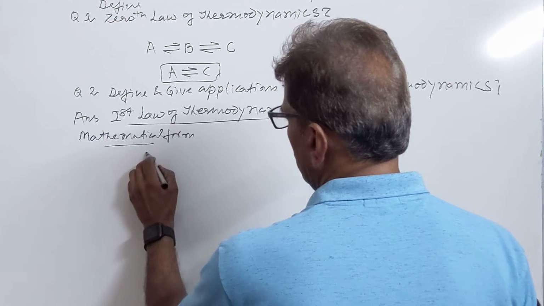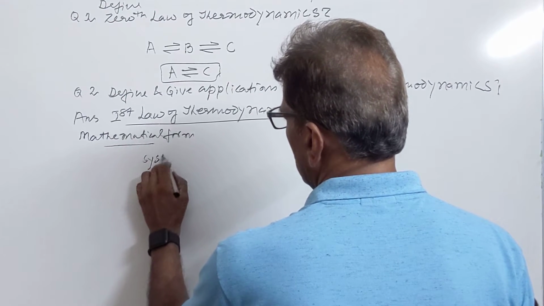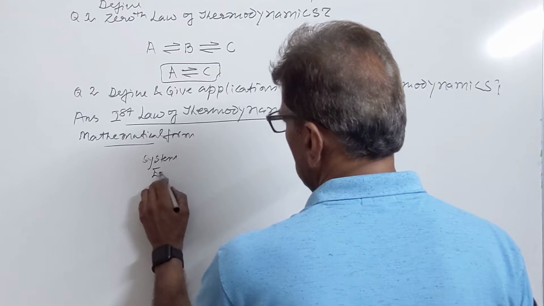Let us take a system whose internal energy is E1.